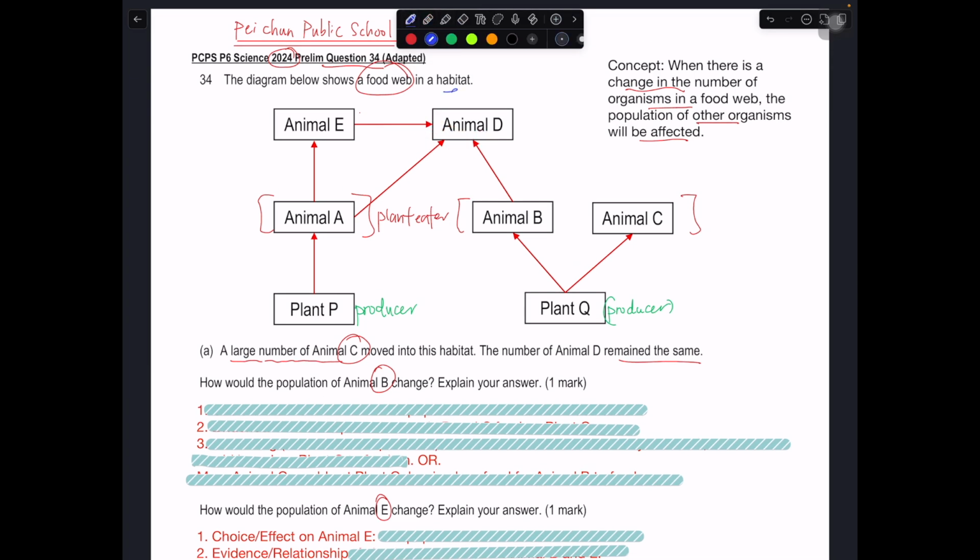Okay, so top predators. Top predator for animal D. And how about E? E is someone who feeds on a plant, okay, and it's being fed on by the top predator.